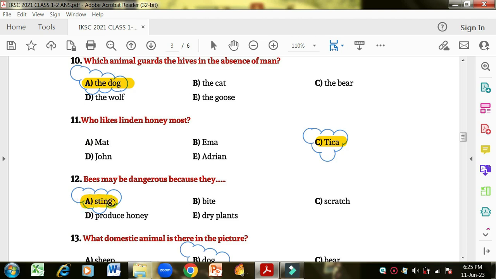Next, bees may be dangerous because they sting. Sting is the correct option because they have tentacles and they sting the person. They don't bite the person. They don't have teeth. We scratch our skin when we are bitten by a bee. They produce honey and dry plants. But why are they dangerous? Because they sting the person.